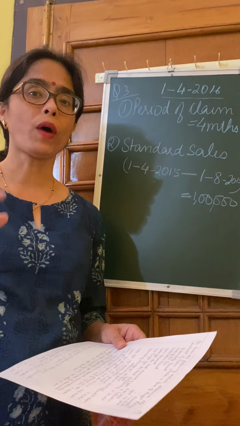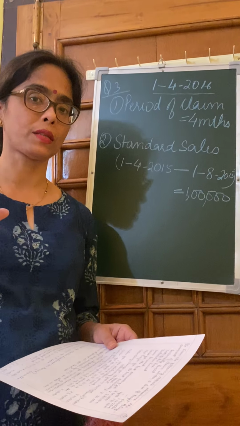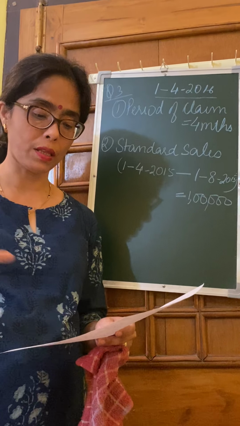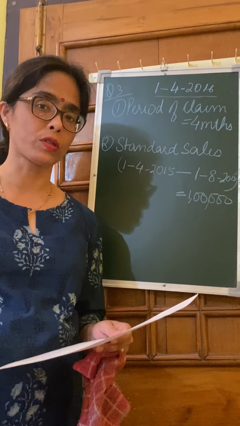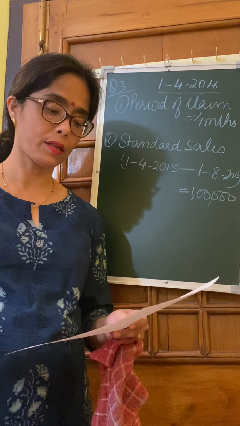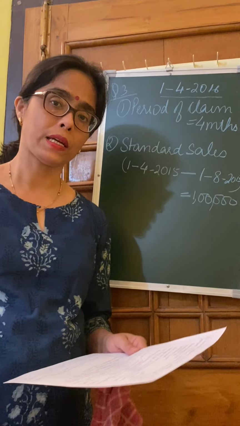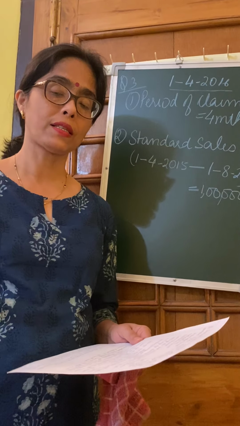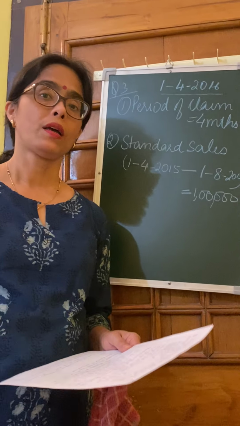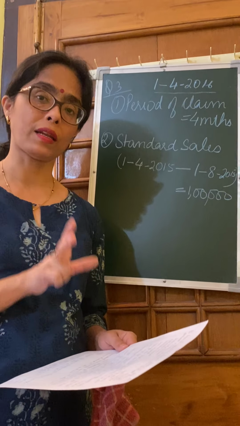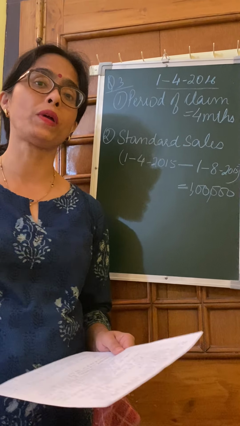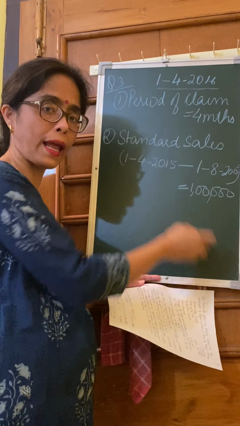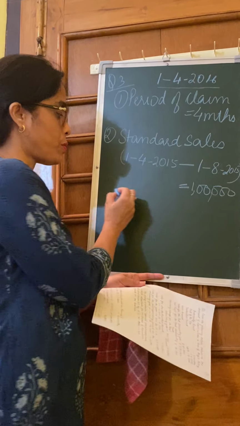The amount of sales in the same period from April to August last year, that is 2015, was 1 lakh. But one additional piece of information, what is unique about this sum, is the last paragraph given in the question. It says that there has been an increase in the policy. There is a special clause where the standard sales and the annual sales have to be increased by 10%. So whatever the actual standard sales is, that has to be increased by 10%. We found that the standard sales in that particular period was 1 lakh, and we have to increase that by 10%.